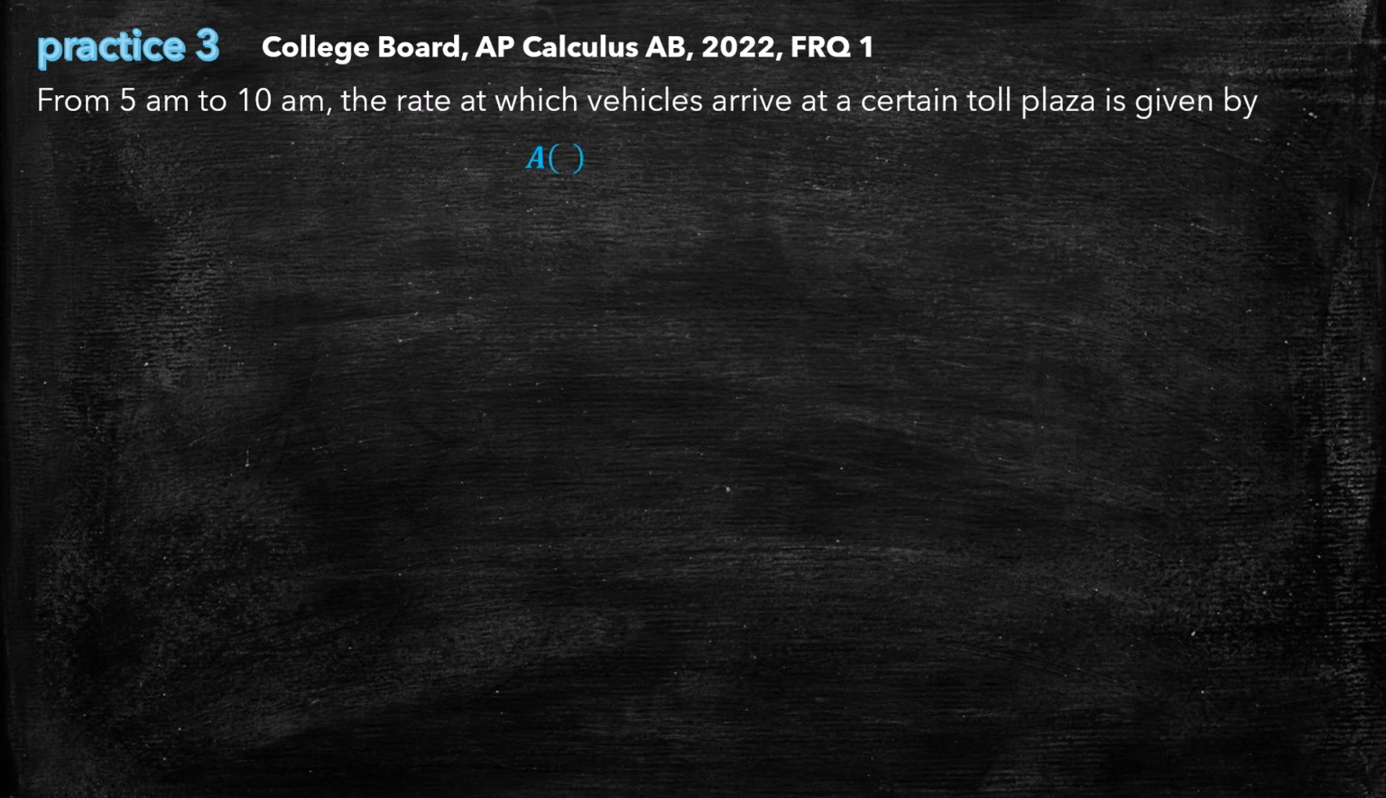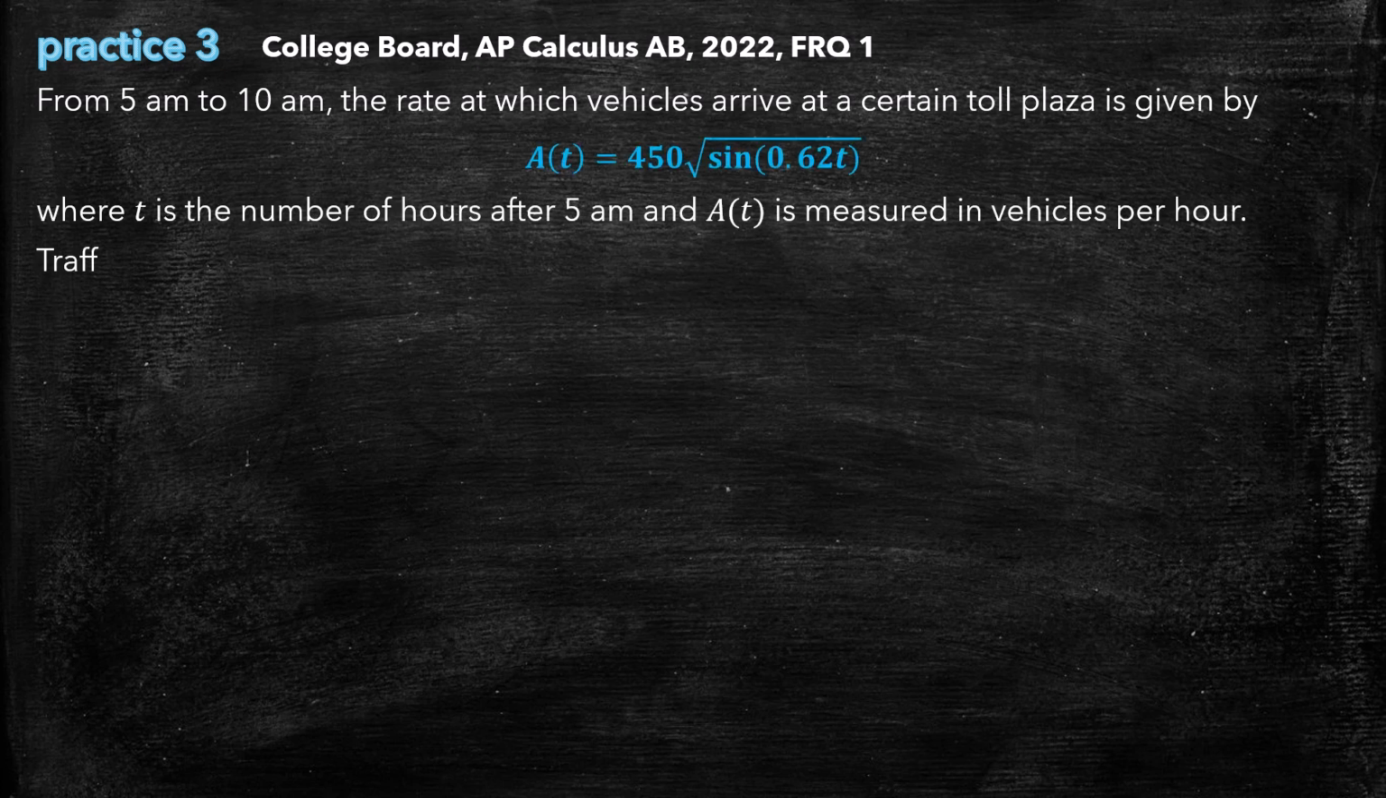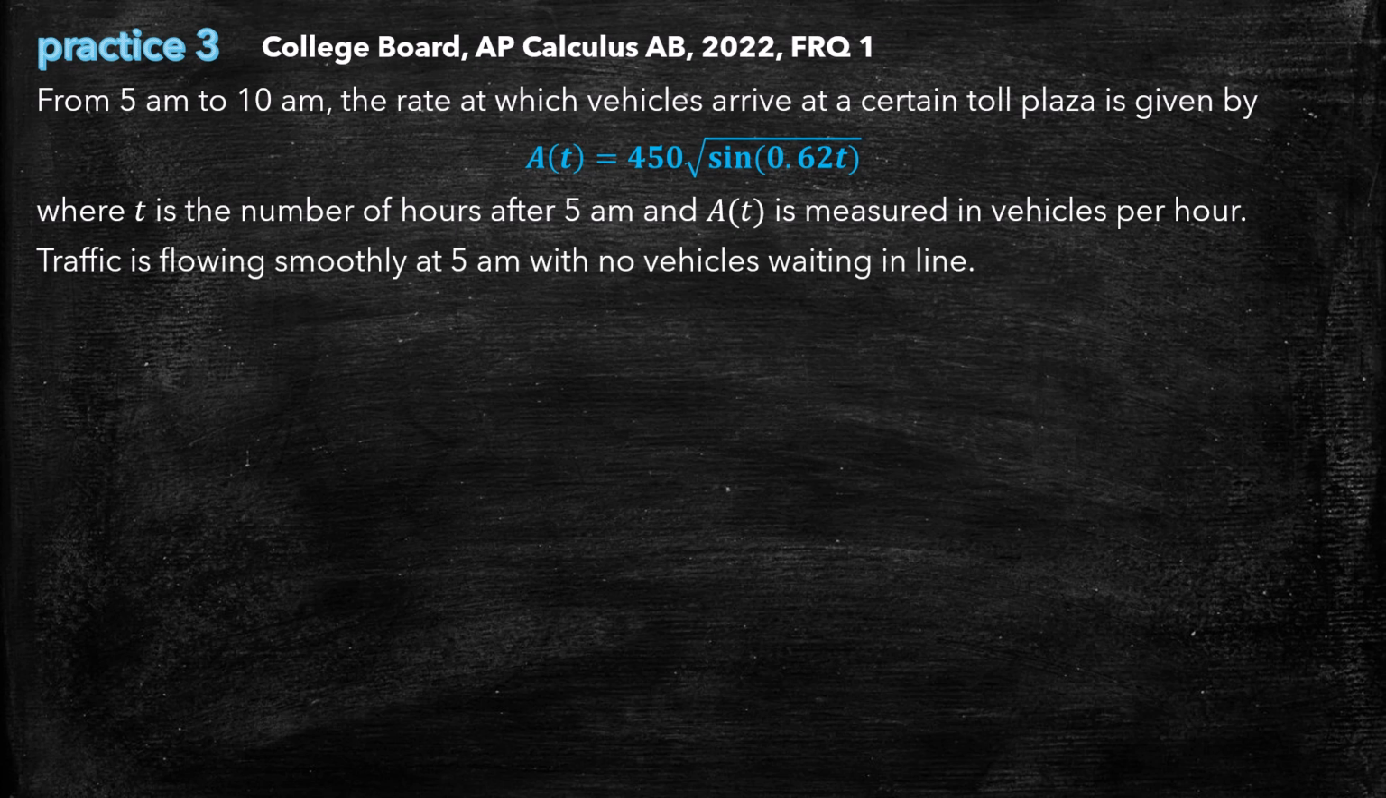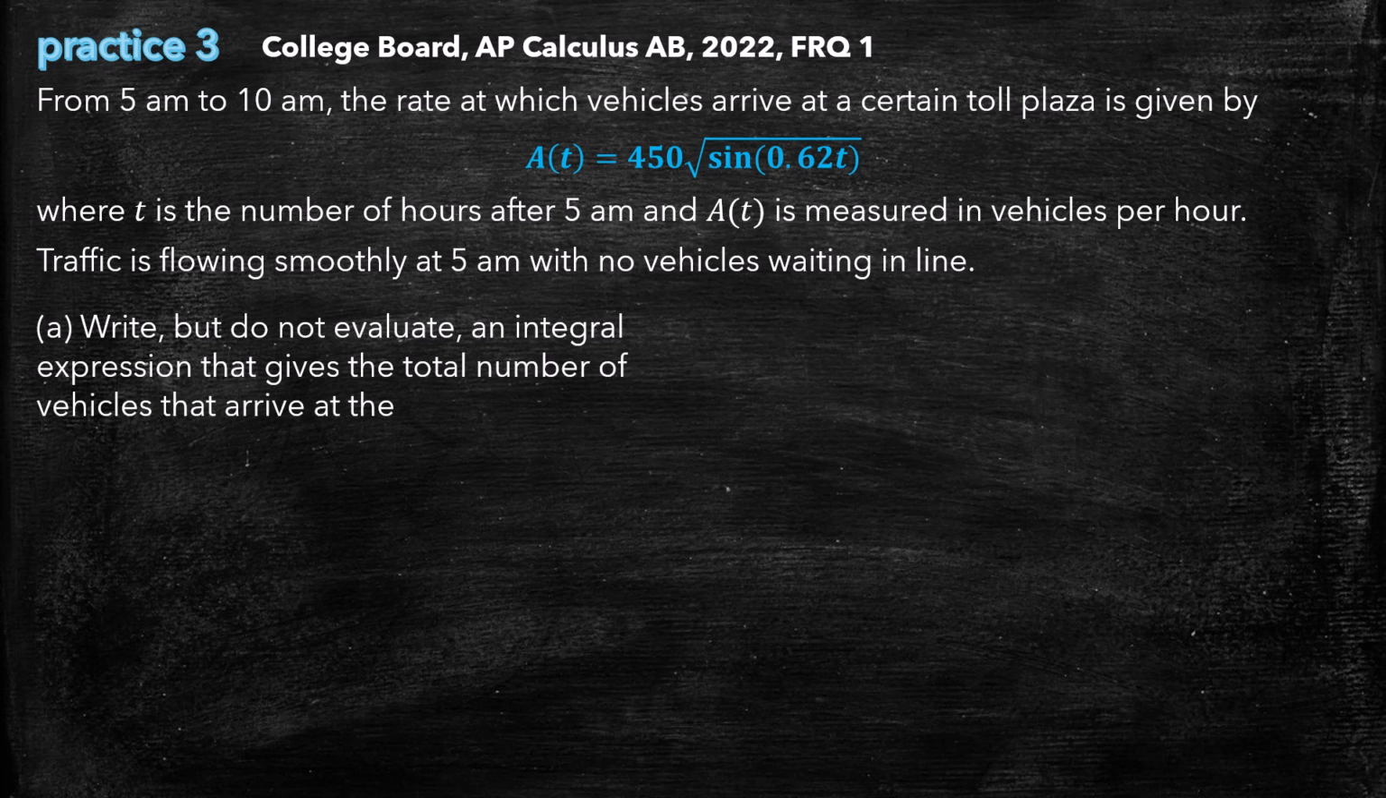For our third practice problem, we're going to look at components of an AP Calculus AB problem, 2022 free response 1. This is a calculator active question, so we may use our calculator. A of t models the rate at which vehicles arrive at a toll plaza from 5 a.m. to 10 a.m. Part A asks us not to evaluate an integral expression that gives the total number of vehicles that arrive from 6 a.m. to 10 a.m. So that's from t equals 1 to t equals 5.